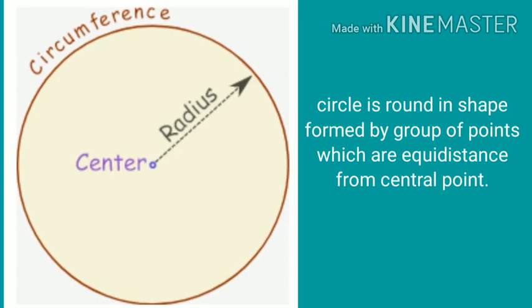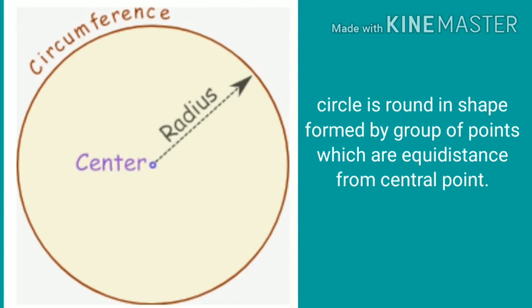A circle is nothing but an object which is round in shape. Mathematically, you can define a circle as a figure made up of a group of points which are equidistant from a central point, and the central point is called the center of the circle.